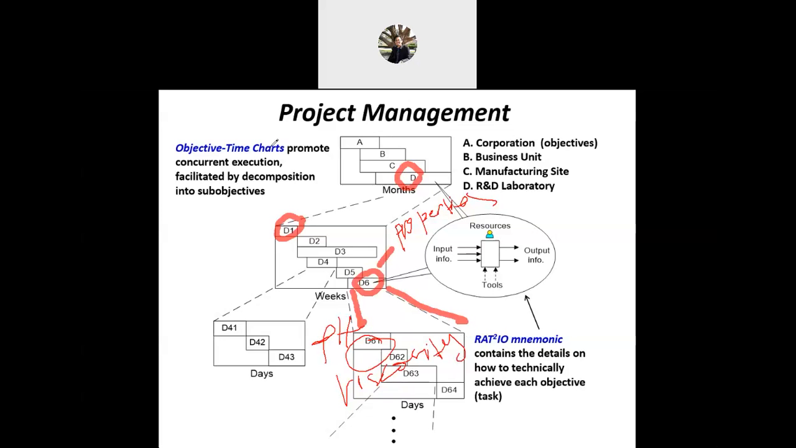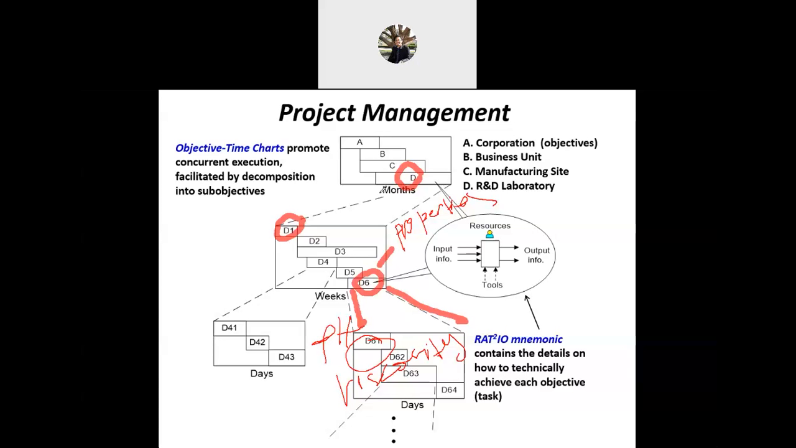So this is what we call an objective time chart. Generally this method is often used by a product or process development team. It shows what needs to be performed and the time by which it should be complete, within the time horizon. By presenting this objective time chart, every member of your team will know what your targets and goals are that you need to achieve.